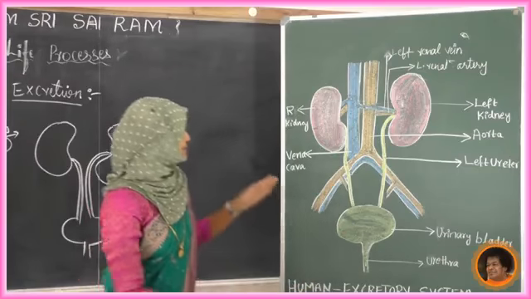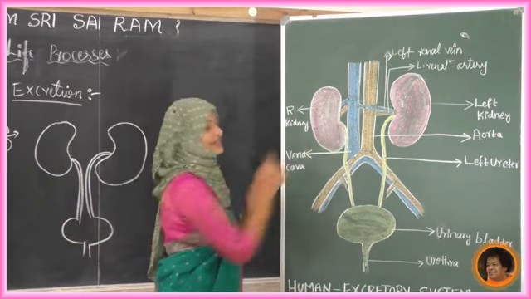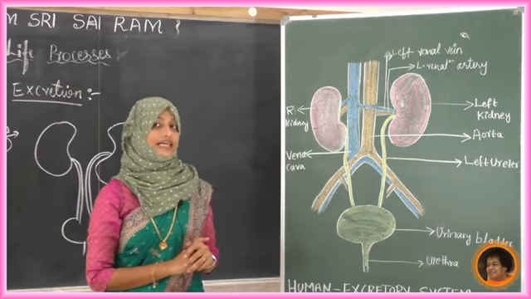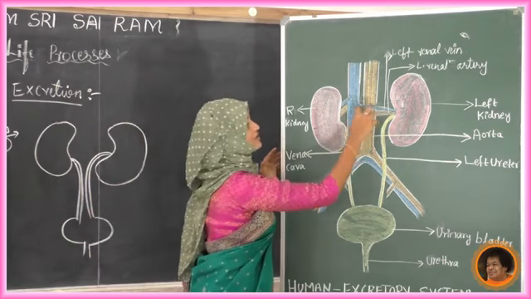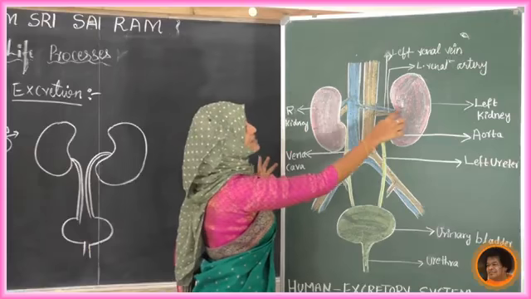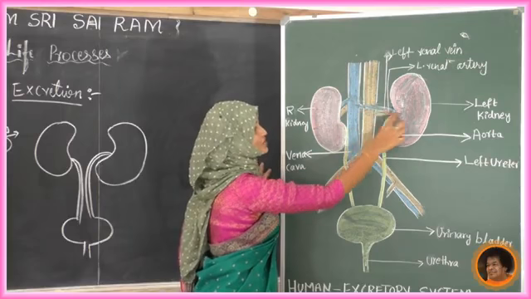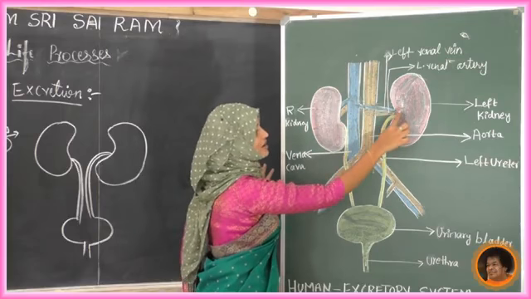Next, what about this vena cava? Here we can see deoxygenated blood. Where is it going from here? We studied in the last class. The oxygenated blood plus the waste material is called dirty blood.